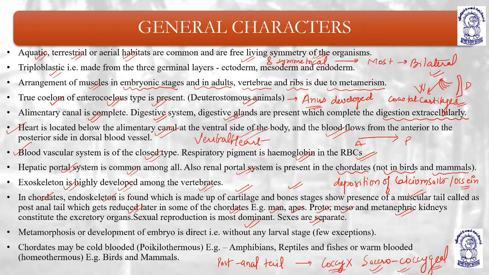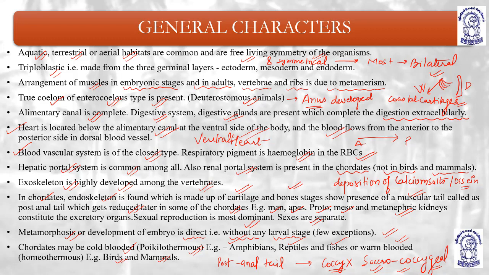Now, the development of the embryo is direct, without any larval stage. Few are the exceptions in which a larval stage is seen. Chordates may be cold-blooded, also known as poikilotherms, like amphibians, reptiles and fishes, and they may be warm-blooded, homeotherms, like birds and mammals.